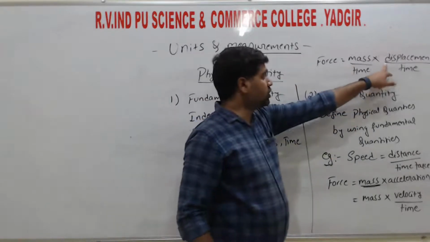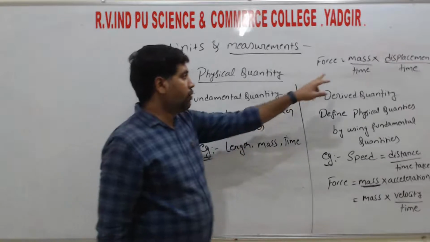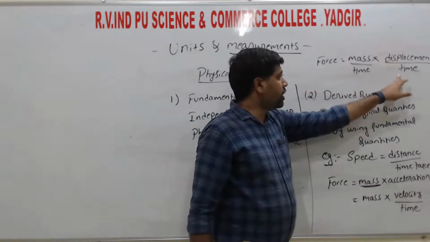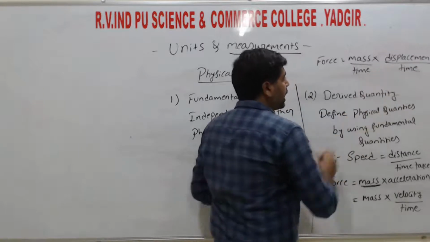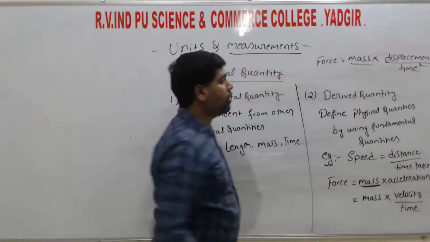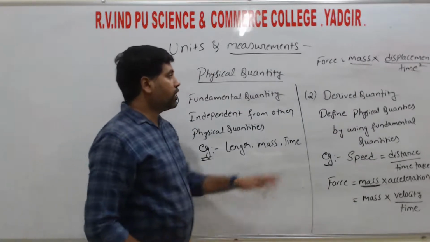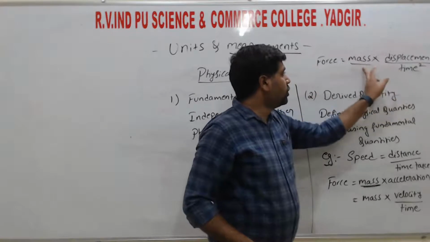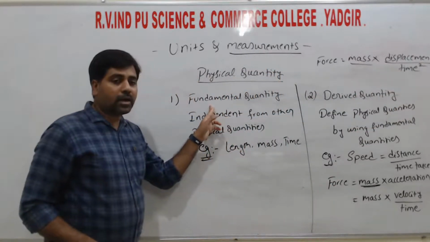Displacement is also nothing but length. Here we have time twice, so we can write time into time, that is time square. So force is mass into displacement divided by time square. Here we have three physical quantities, and these three physical quantities are the fundamental quantities.